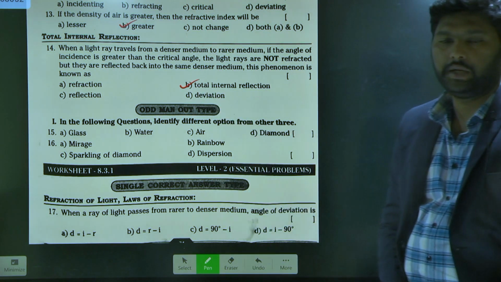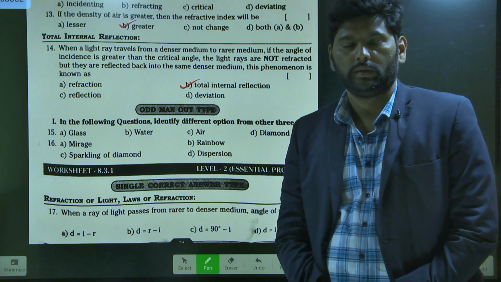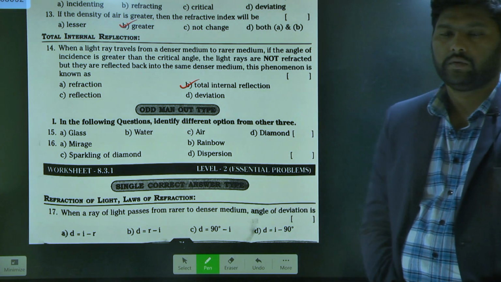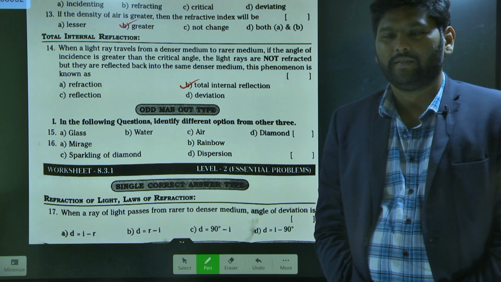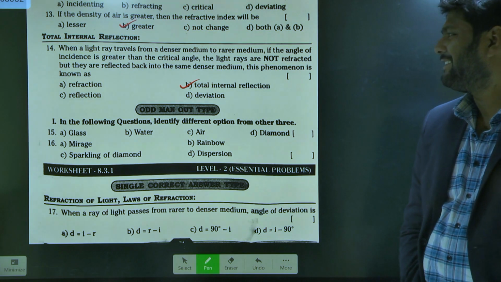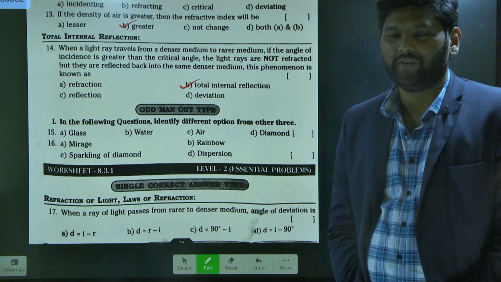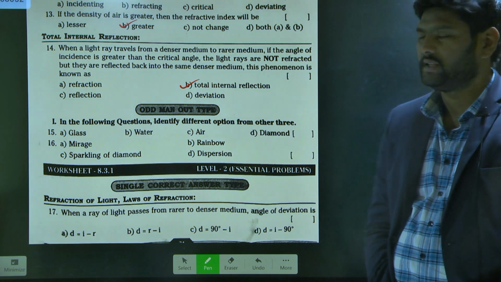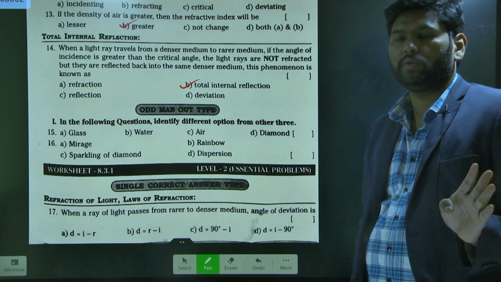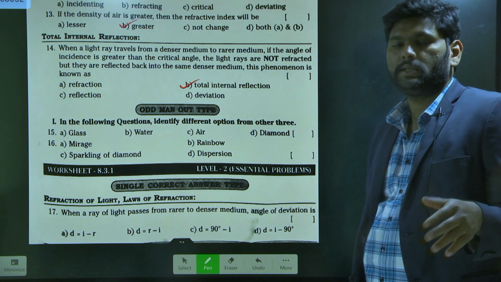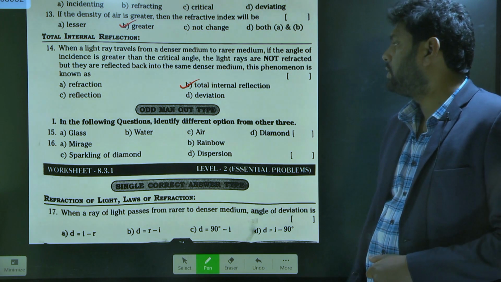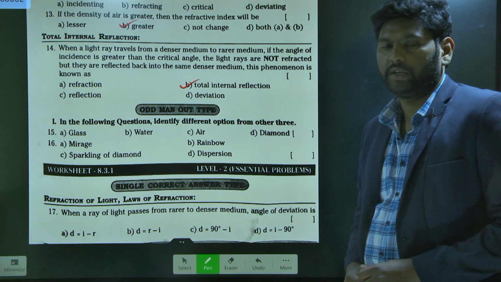Can you tell me the conditions to get total internal reflection? Very good. The light ray must be traveling from denser medium to rarer medium, and the next thing is it is incident at more than the critical angle, so total internal reflection takes place. So total internal reflection is the answer.